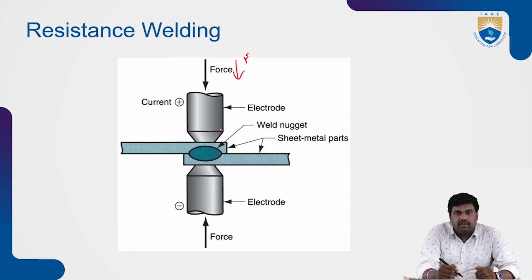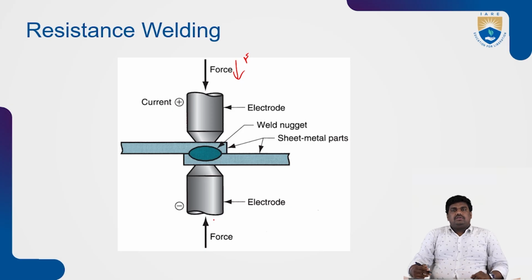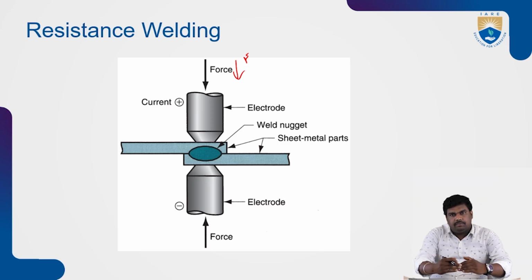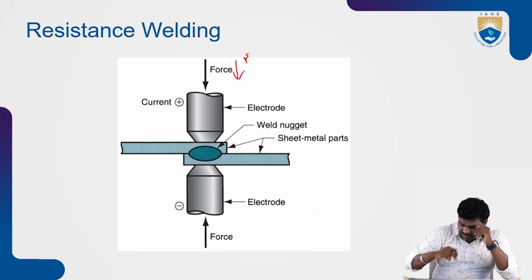So this force gives a squeezing effect. When you have two sheet metal plates, in that weld zone, electrodes will be there. Electricity passes through the electrodes, producing heat. Here there is no filler material. Additionally, on the two sides, force acts through the electrodes. This force squeezes the plates along with the heat generation. Some pressure is also acting, and that is resistance welding.